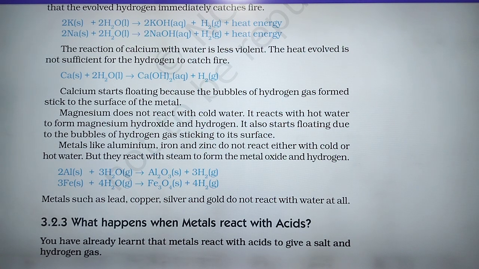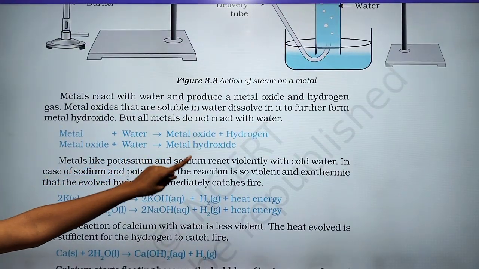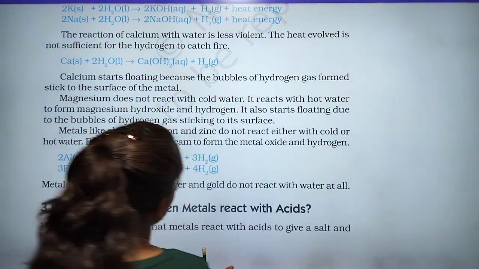Metals like aluminum, iron and zinc do not react with either cold or hot water, but they react with steam to form the metal oxide and hydrogen.